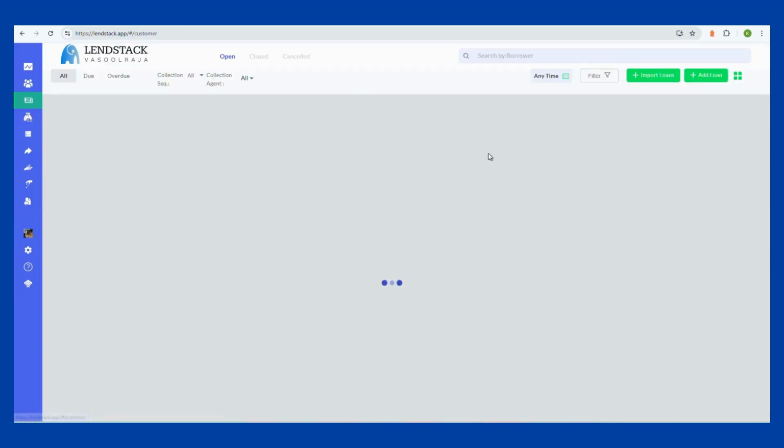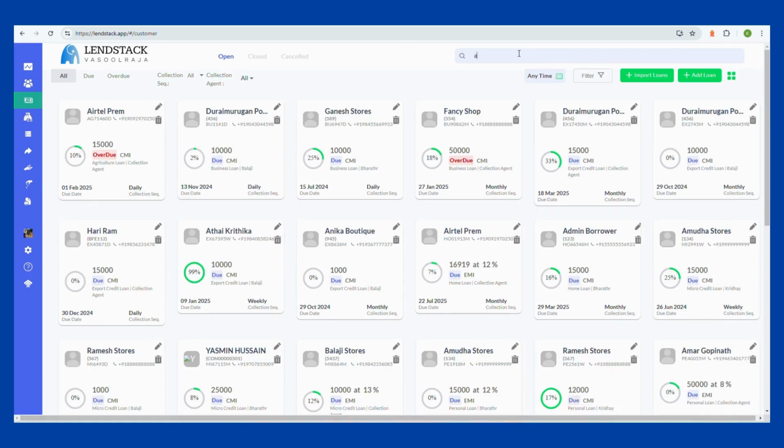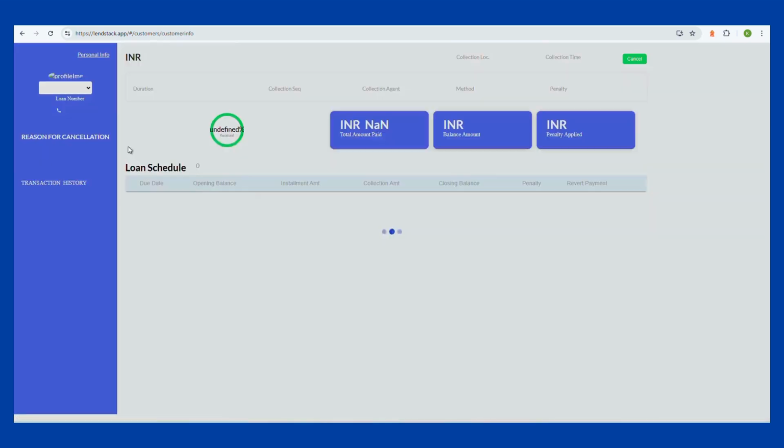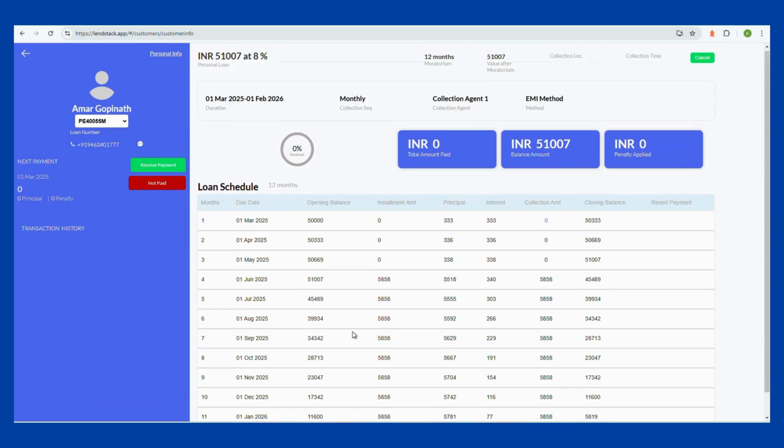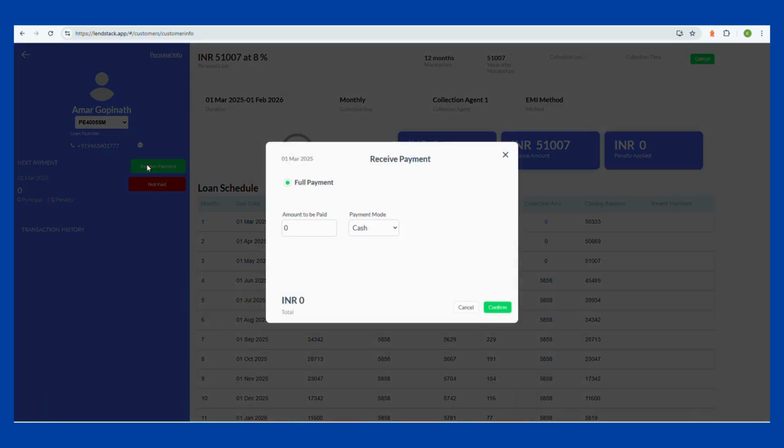Once approved, you can find the loan under View All Loans. Search for it using the customer's name, customer ID, or loan ID. Now click on the loan to start receiving payments.